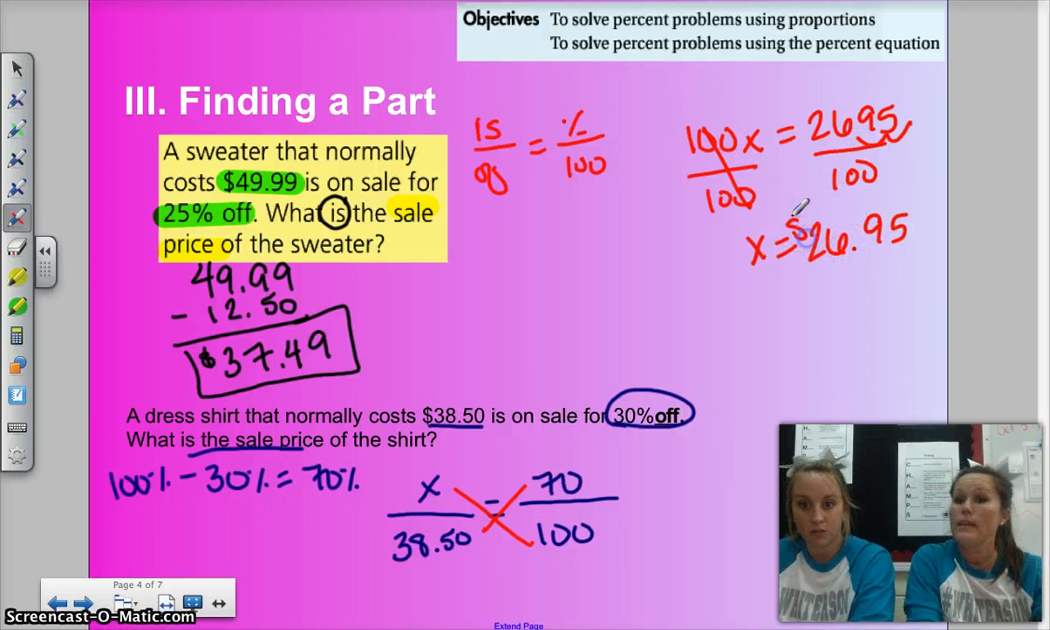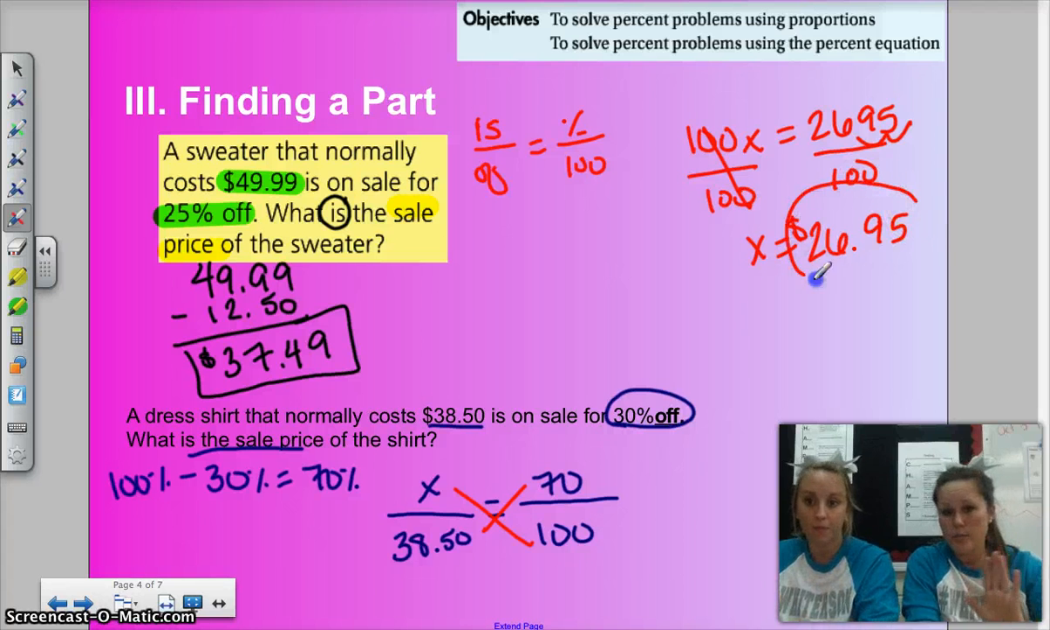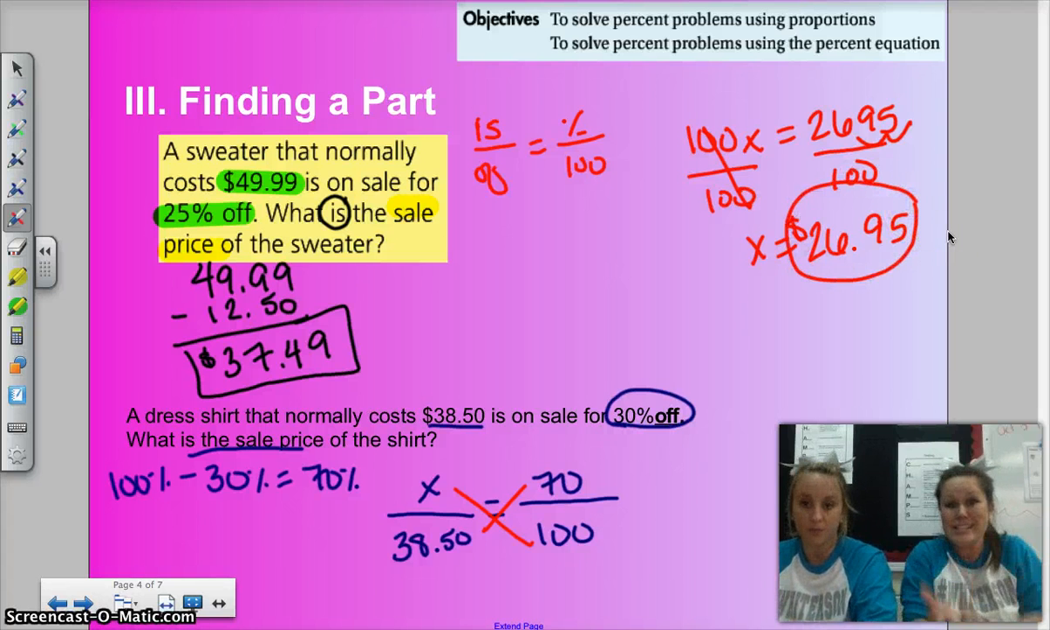26.95. Okay. So do I need to subtract this from the 38? No, I already did the subtracting. So this is 70% of the cost. This is what I'm paying. Boom.